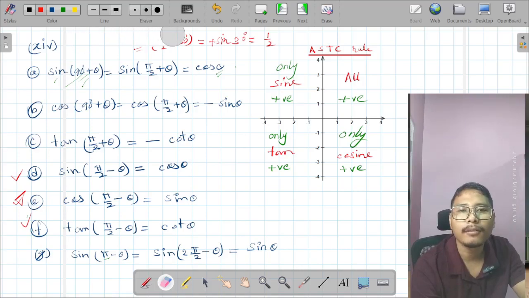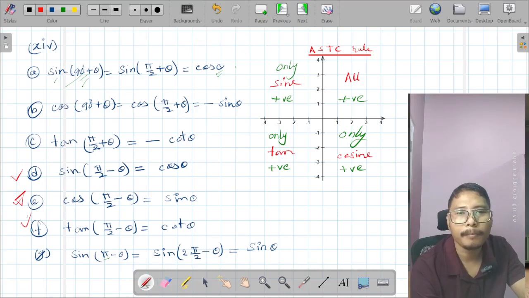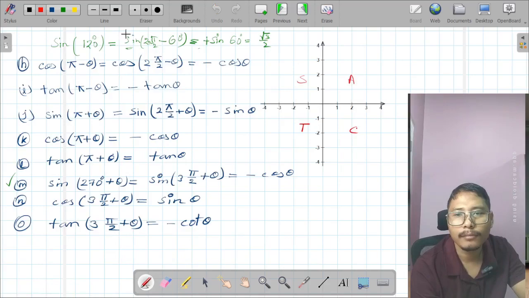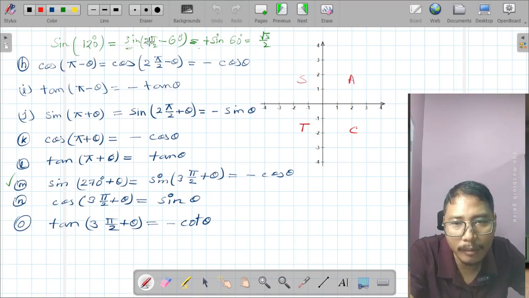Now come to another example. Suppose we take this one, the sine relation from the previous chapter. Again, you can take this example, but this time with the help of pi. We will not convert this pi into pi by 2, but you can write it at first in this form.